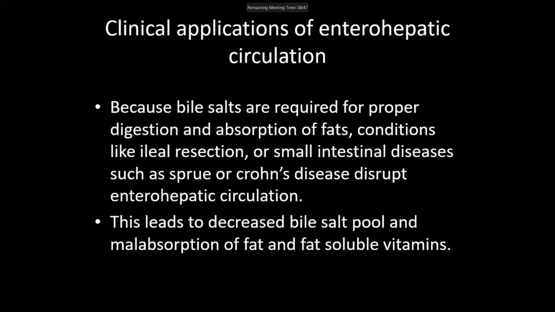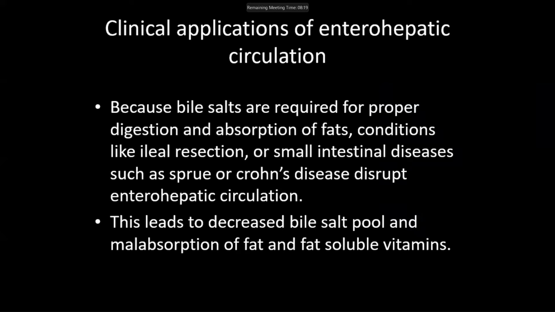Now, the clinical application of enterohepatic circulation. What is the clinical application? Bile salts are required for proper digestion and absorption of fat. If there is a condition like ileal resection, or small intestinal disease such as sprue or Crohn's disease, this will disrupt enterohepatic circulation.